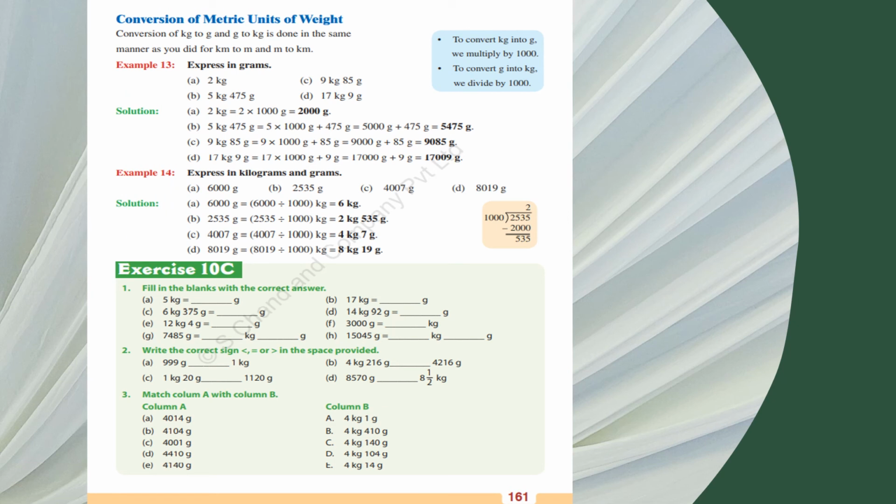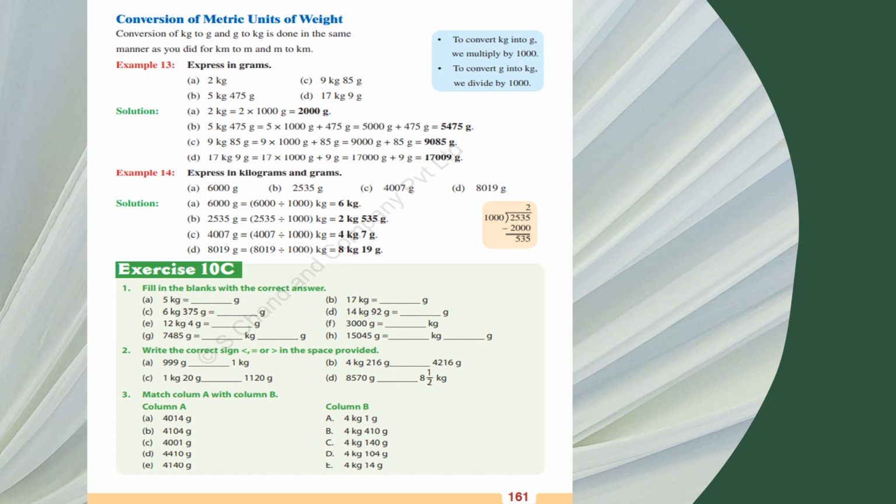And afterward, you have conversion of metric units of weight. The same way, only in the place of kilometer, you have to write kilogram, and in the place of meter, you have to write gram. To convert kilogram into gram, we multiply by 1000. To convert gram into kilogram, we divide by 1000. The same rule is also used over here. When we convert from bigger to smaller, multiply. When we convert smaller to bigger, we divide. And in weight, we have a relation of 1000 only. There is no confusion. In length, you have to keep it in mind.